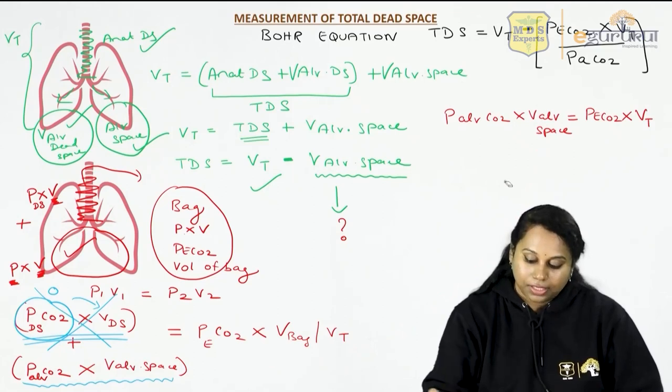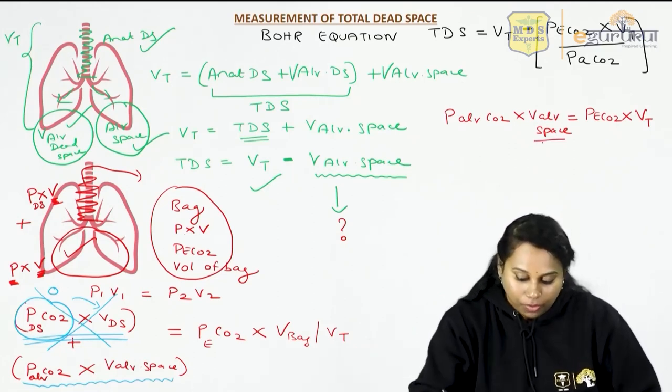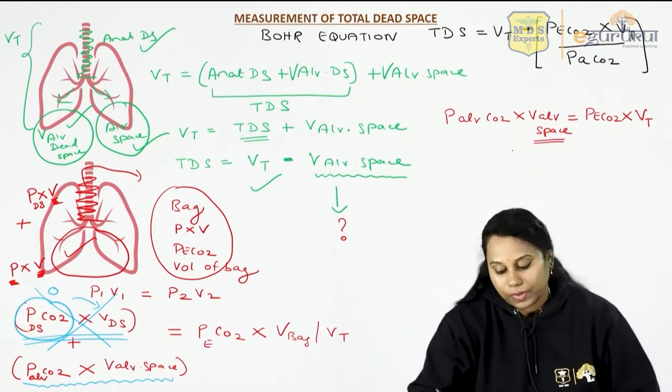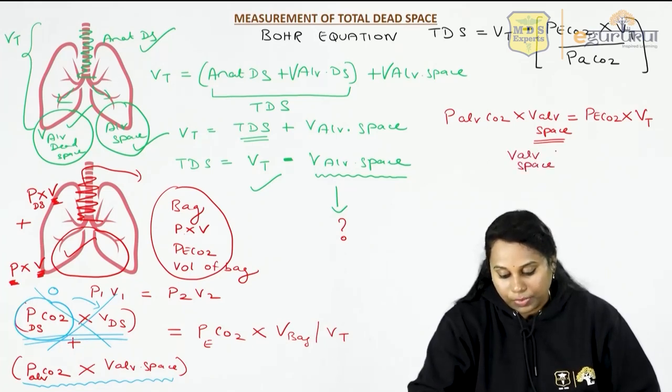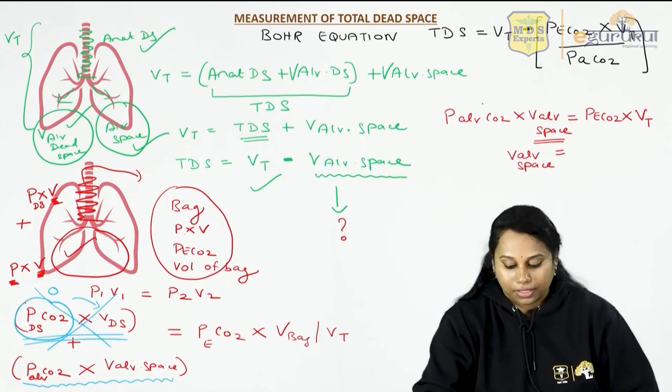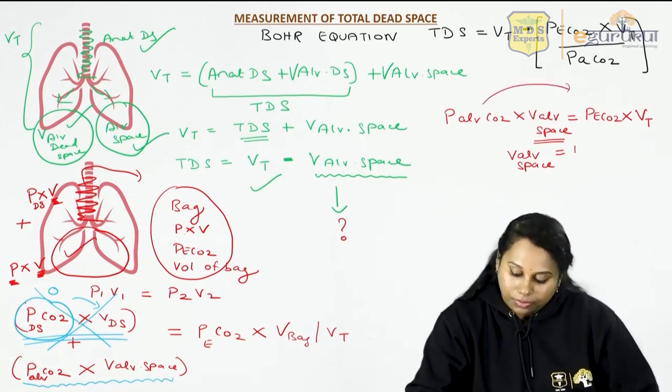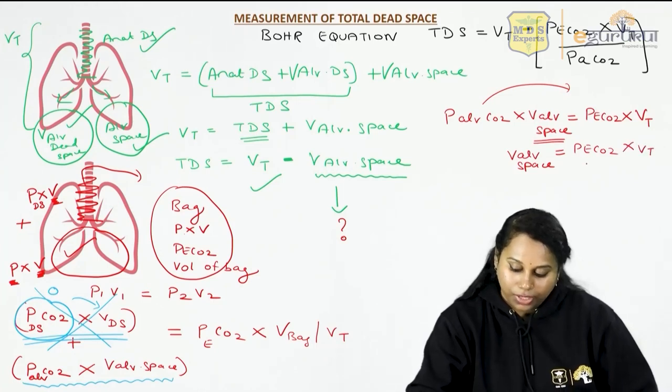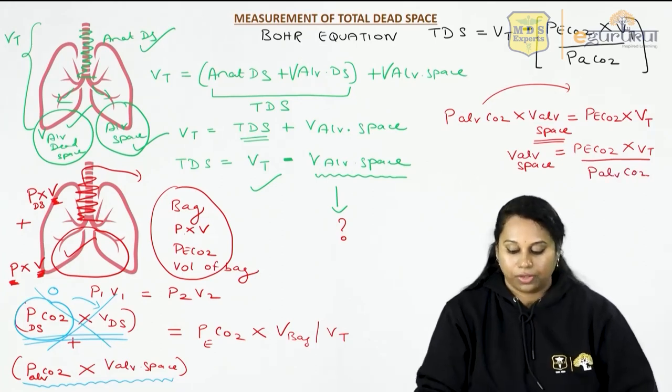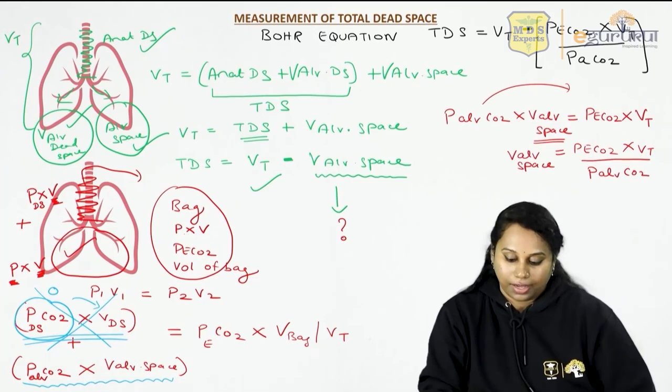So from this, can I calculate the volume of alveolar space? I'll keep only the volume of alveolar space here. We will take this to the other side. So it becomes PeCO2 into tidal volume by the partial pressure of carbon dioxide in the alveolar air.